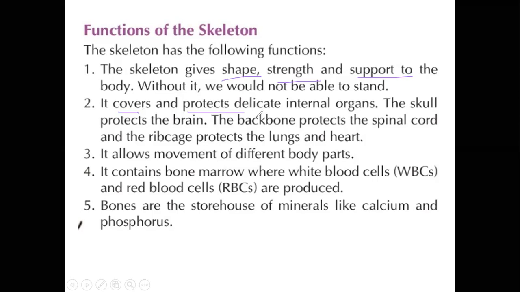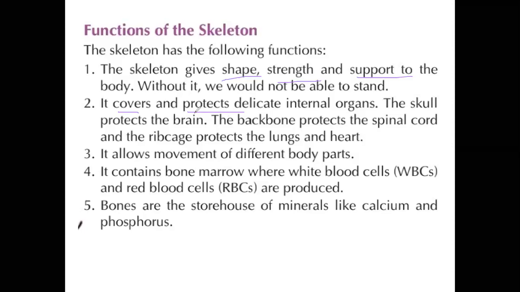delicate internal organs. For example, our brain is protected by the cranium, part of the skull, and the spinal cord is protected by the vertebral column.